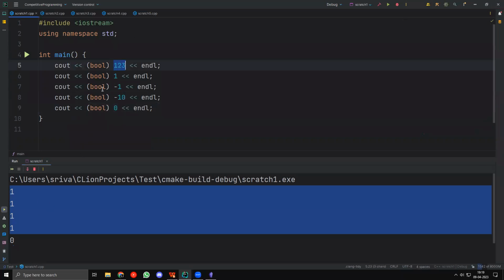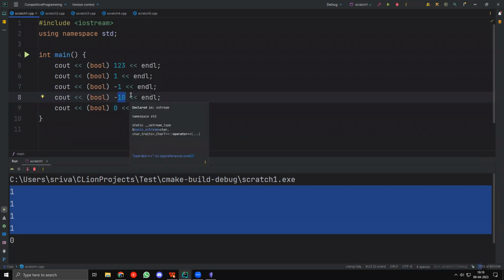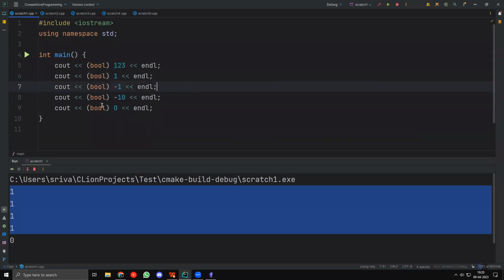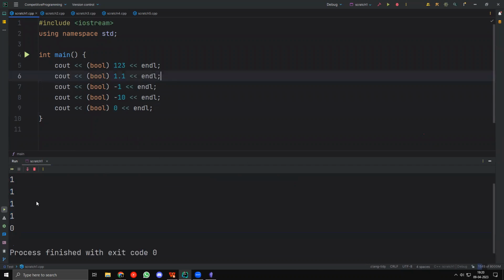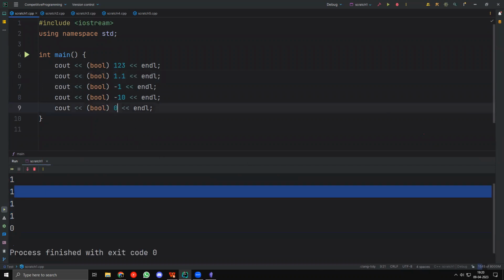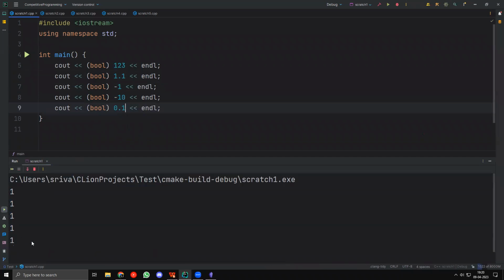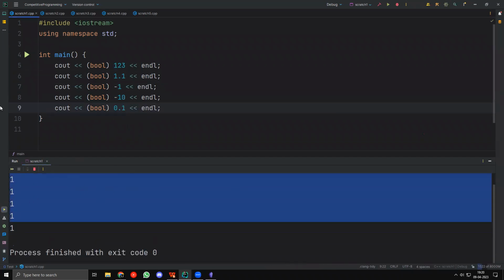This basically tells us that 1, 2, 3, 1, minus 1, 10, etc. are all considered to be true, right? Only 0 is considered to be false. Everything except a 0 is considered to be true. In fact, even if I take bool 1.1, you'll see that that's also true. If I take 0.1, that will also be true. So when I made 0 into 0.1, that was also true, right? So everything except 0 is true. And Booleans can only be true or false.